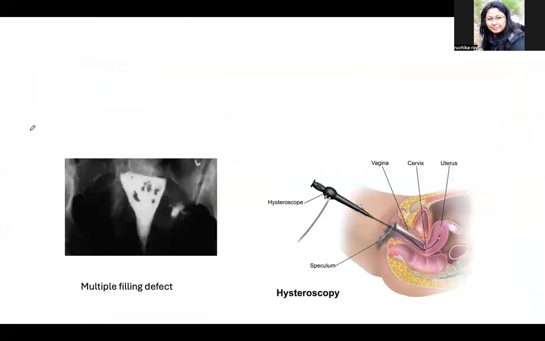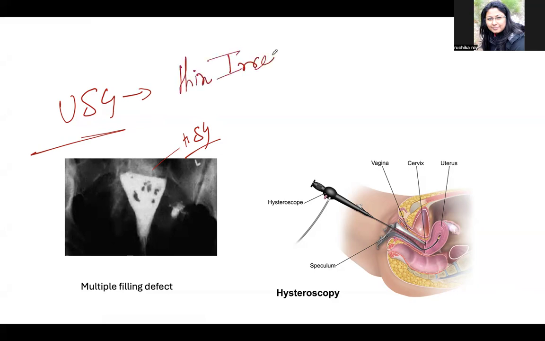There are two ways. One is to go with the ultrasonography. In the ultrasonography, you will see some irregular filling defect. Sorry, this is the hysterosalpingography. The HSG will show you multiple filling defects, and in the ultrasonography, the endometrium will become thin and irregular. So in ultrasonography, thin, irregular endometrium, and in hysterosalpingography, multiple filling defects are shown.